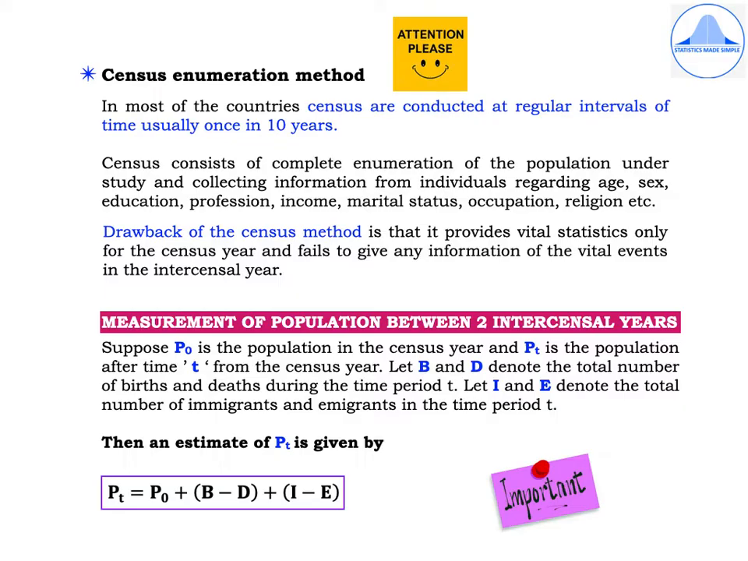Let me now explain who are immigrants and emigrants. A person who comes to live permanently in a foreign country is called an immigrant, and a person who leaves their own country in order to settle permanently in another is called an emigrant.